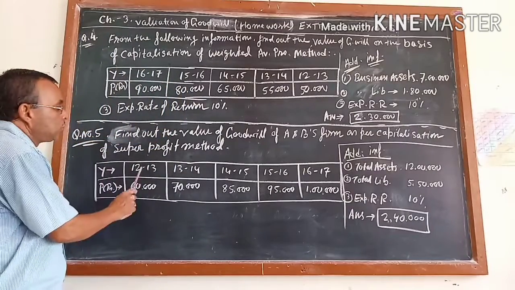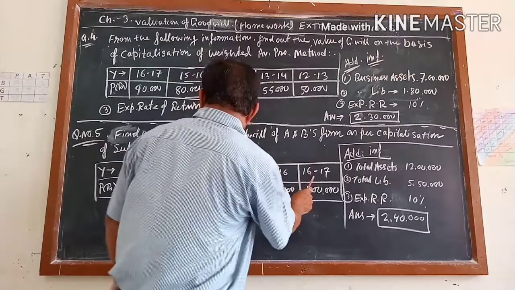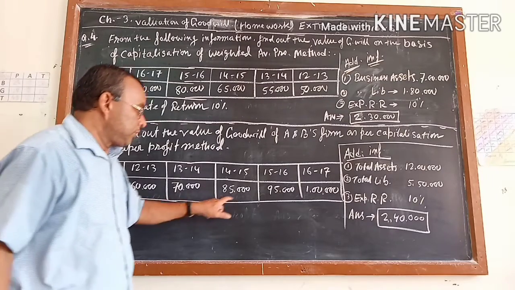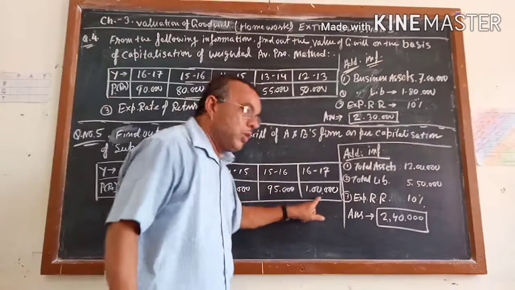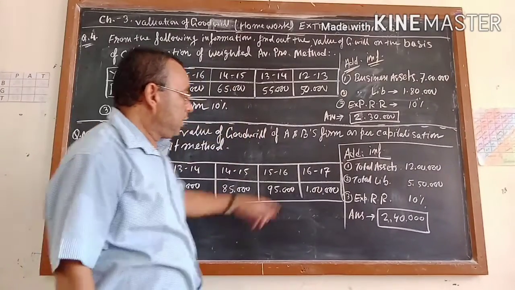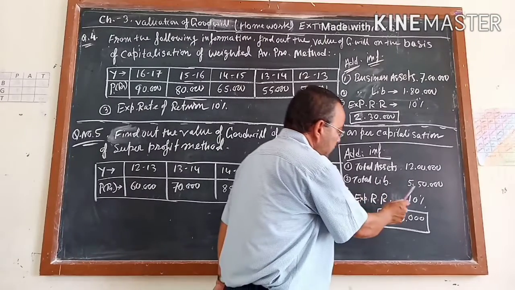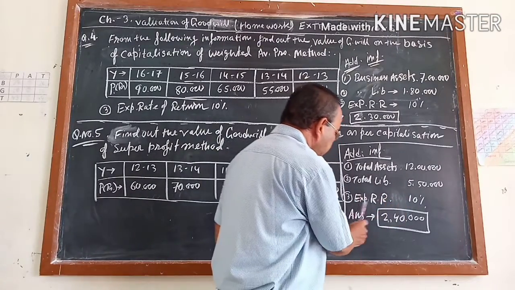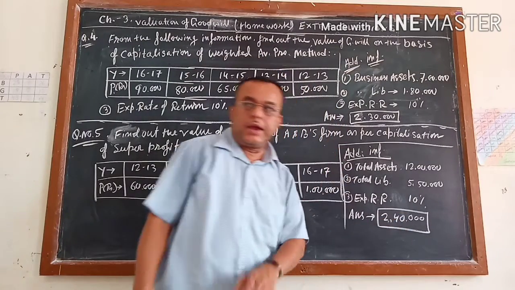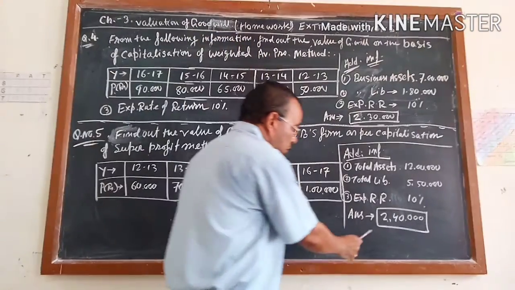The years are 12-13, 13-14, 14-15, 15-16, 16-17. The profits are 60,000, 70,000, 85,000, 95,000 and 1 lakh. Here also profits are gradually increasing. Additional information: total assets 12 lakh, total liability 5 lakh 50, expected rate of return 10%, and if you get the correct answer, it should be 2 lakh 49.